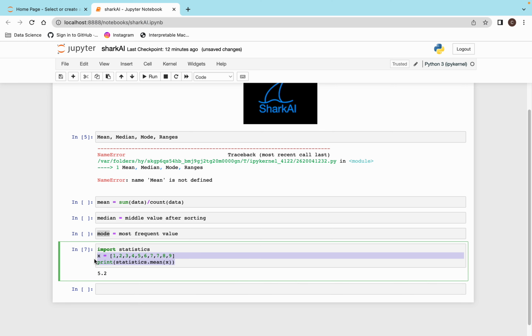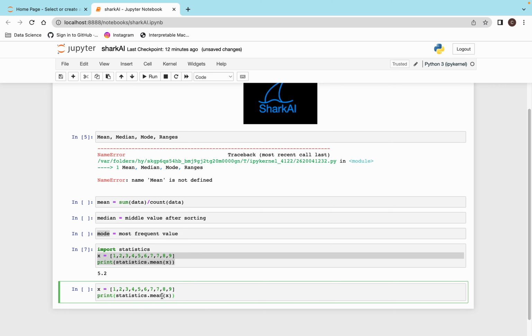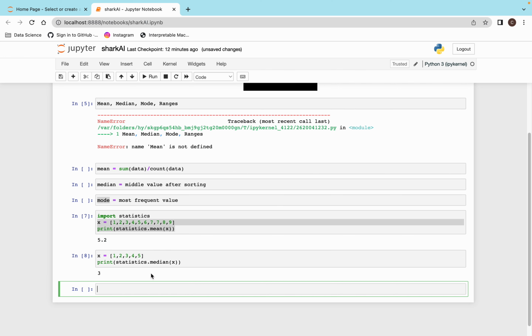Now suppose for this x only, we are trying to find the median. For better understanding, let's start with 5. When I do it with 5, it comes as 3. As we had already calculated, 3 is the middle value.